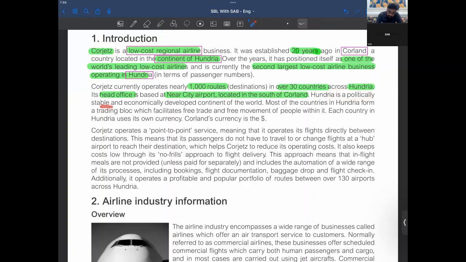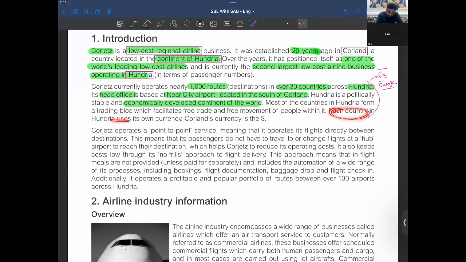Hungary is a politically stable and economically developed continent of the world. So that means economically, you guys are good. Most of the countries in Hungary form a trading bloc which facilitates free trade and free movement of people within it. I could give you an example of Europe here, right? European countries have allowed each other's people to go there, right? So Hungary has done the same kind of thing.